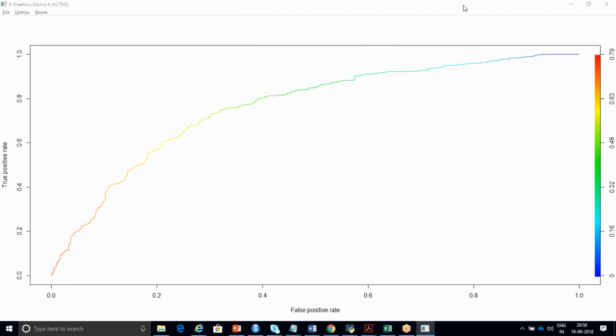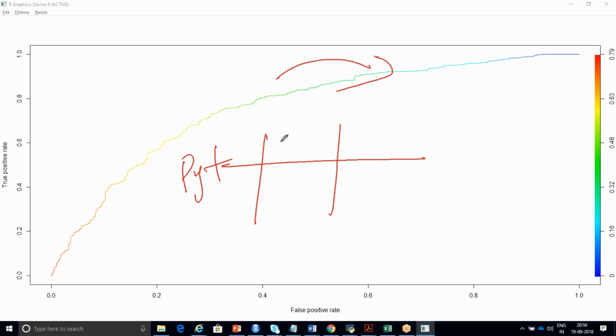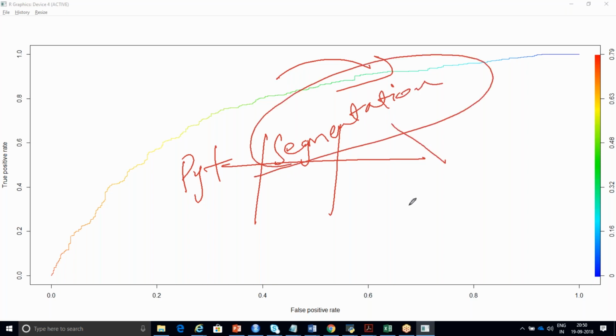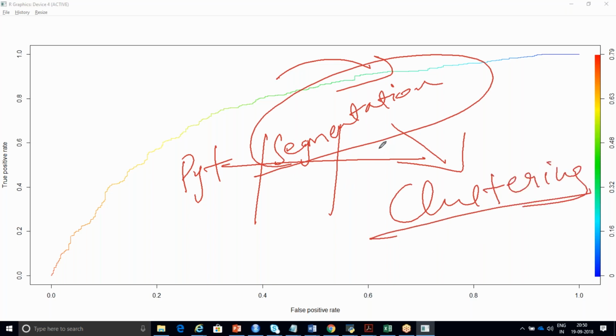Once you explain this tomorrow, I'm going to start a new topic and one more algorithm. Both the algorithms I'm going to take in Python at the same time. Tomorrow I'm going to complete the theory part of segmentation, and that segmentation is also called clustering. So tomorrow we'll try to complete the segmentation or clustering theory part, and after that we are going to implement R clustering, then Python logistic regression, then Python clustering.